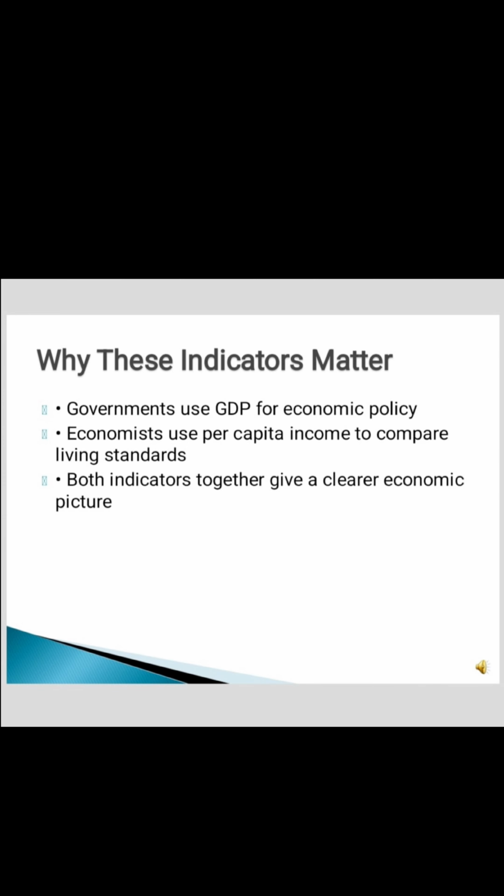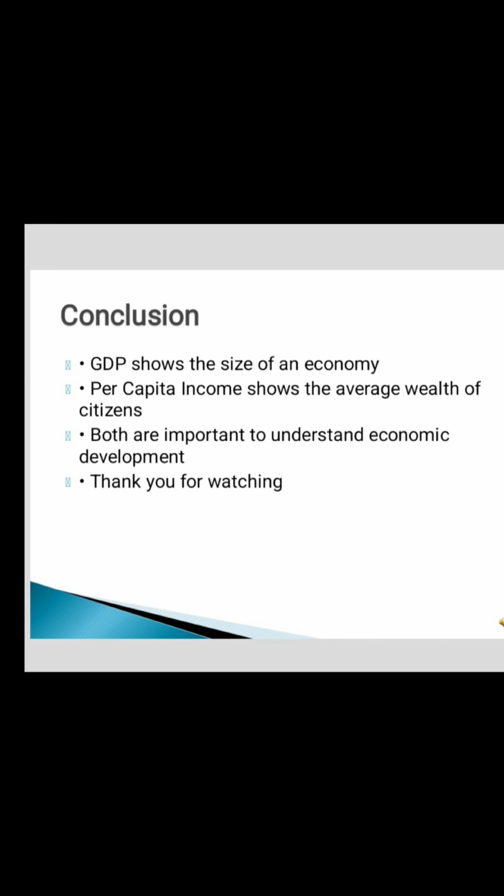These indicators are important because governments use GDP to plan economic policies, economists use per capita income to compare living standards, and investors use both to evaluate economic growth and opportunities. Together they give a complete picture of a country's economy. So, to summarize, GDP shows the size of the economy, per capita income shows the average wealth of citizens. Both are essential indicators to understand economic development and living standards.